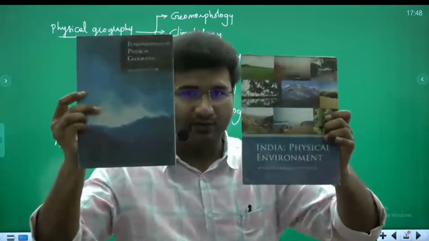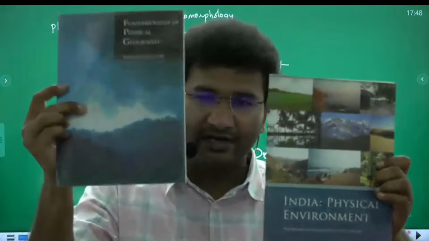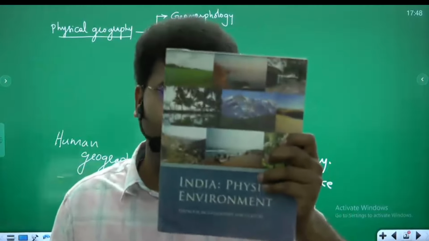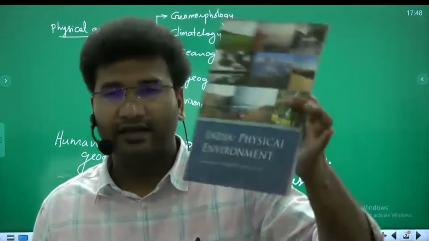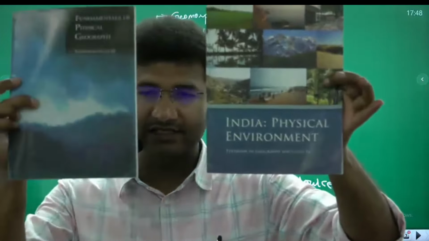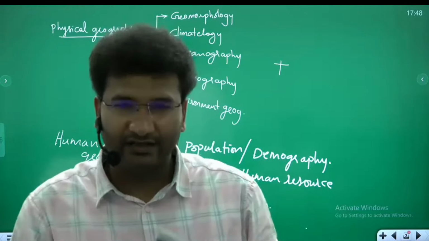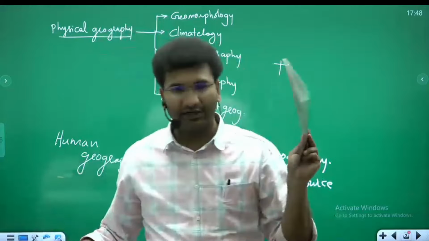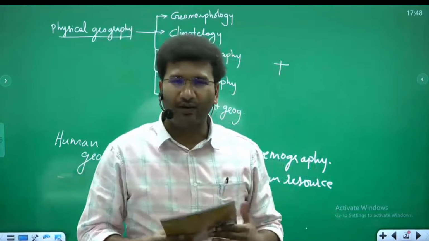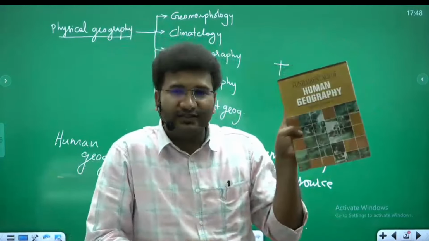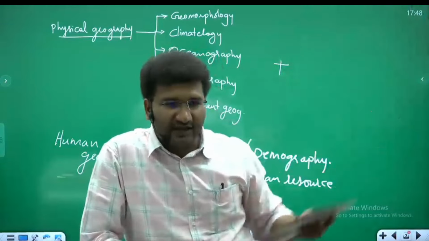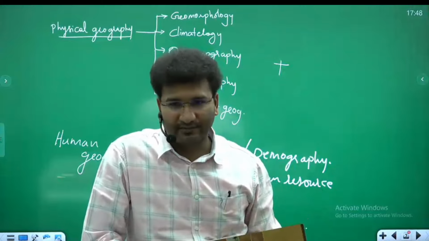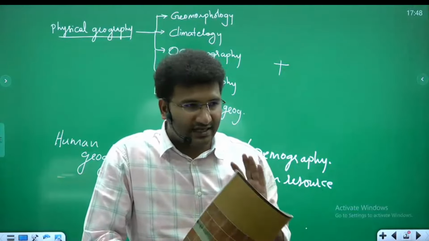If you want, you can also look into this. This is called Fundamentals of Physical Geography. And this is called India Physical Environment. These are the 2 books. You have to read these 2 books in detail. Plus, you are also supposed to read the 12th class geography. Now, this geography book is written with respect to the world. And there's another book, 12th class में, that is written with respect to India. ठीक है? So, ये सारे पढ़ना है.